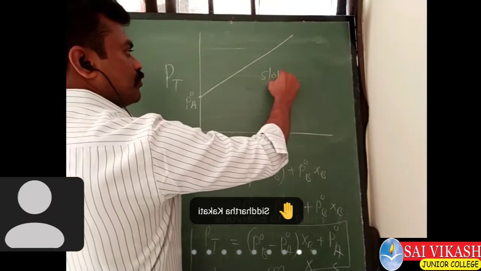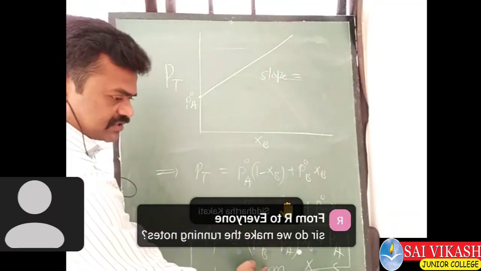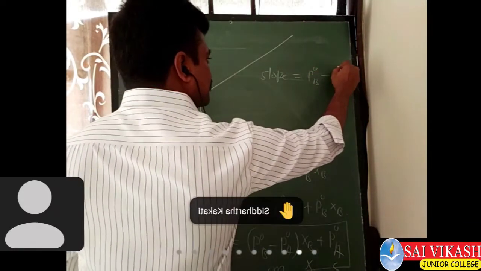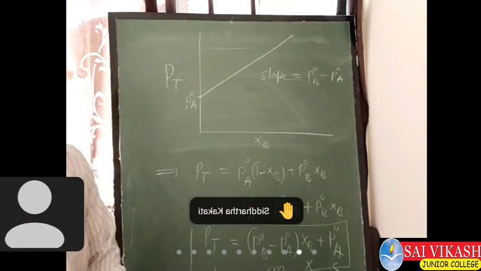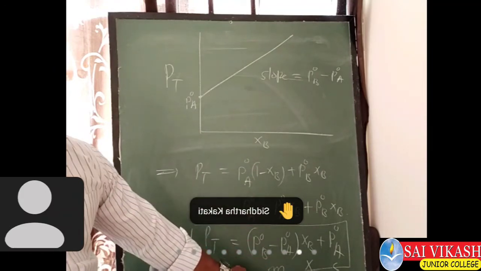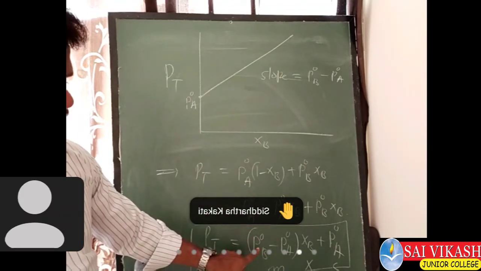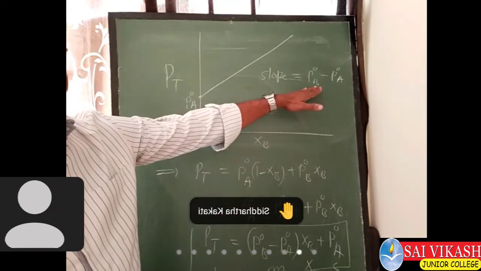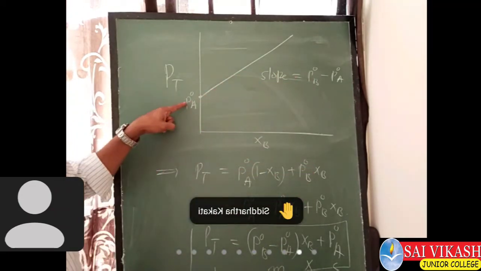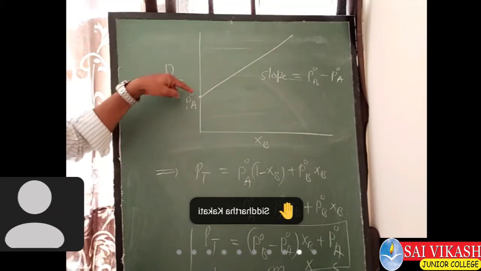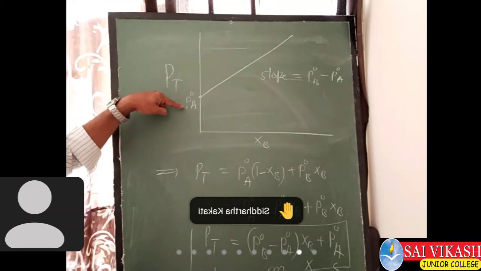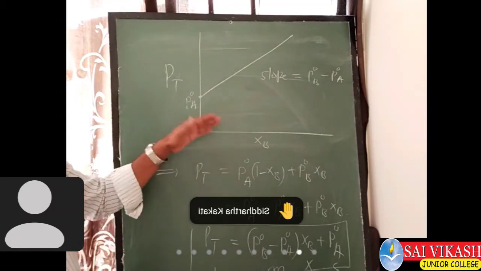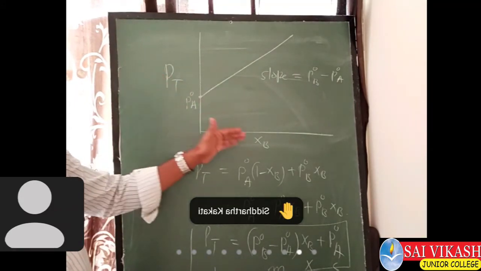So what is the slope? In the place of M, what is there? P naught of B minus P naught of A. This is the slope, M. So this is the slope, and this is the y-intercept. The y-axis is cut at the point C, and C means P naught of A. So this is the graph obtained when we draw between PT and XB.